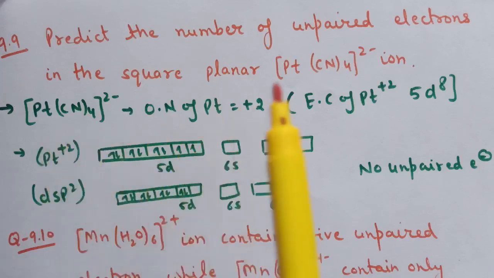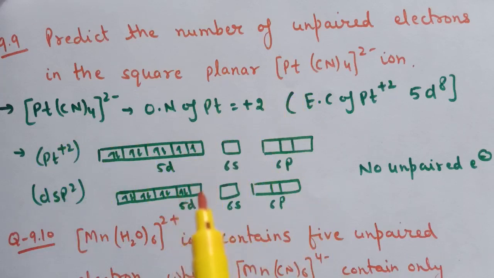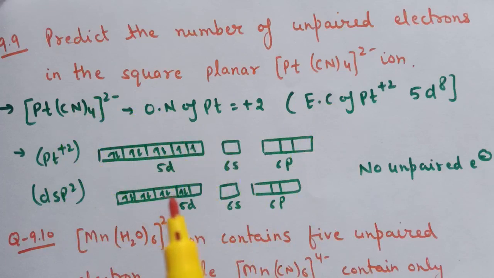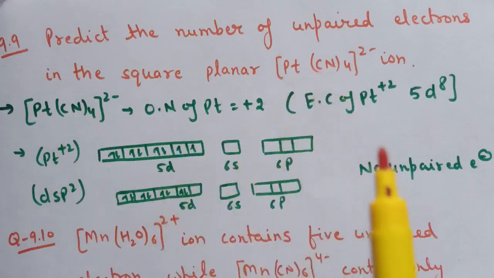Now in coordination number 4, one 5d, one 6s and two 6p orbitals are used in the hybridization, and therefore the hybridization is dsp2. Now all the electrons are paired in 5d. There is no unpaired electron. That is why this complex has no unpaired electron.